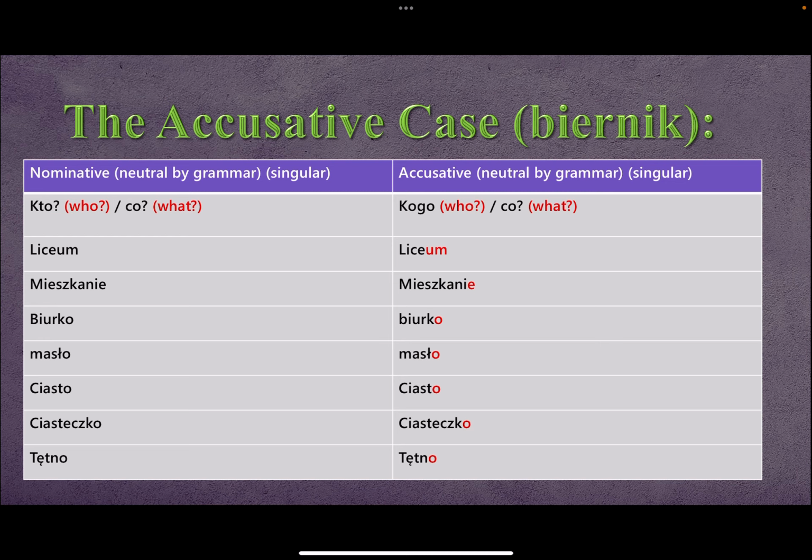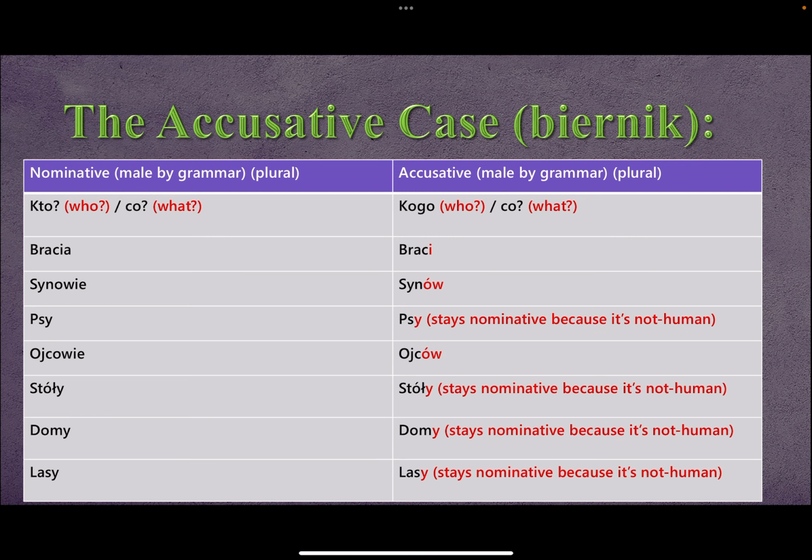And I said as well that the neutral gender does not change in accusative, so you don't have to think about it. You just need to know which words are neutral. To be able to know which are neutral, feminine and masculine, you have to watch the nominative video that I made. It's in the Polish grammar, I think. It's called the nominative case. So go back and see that if you have problems with this.